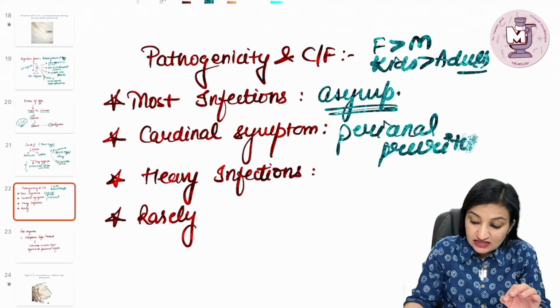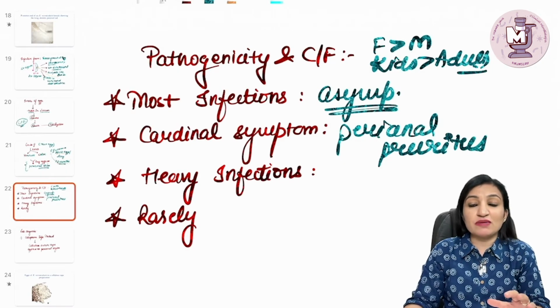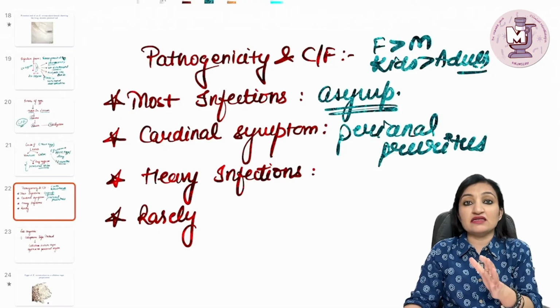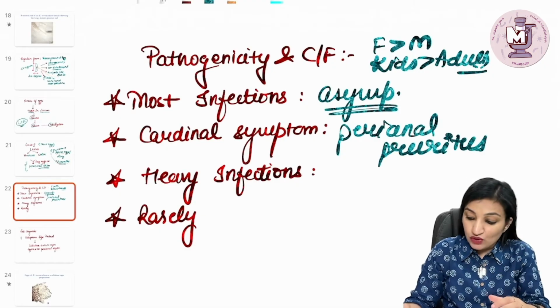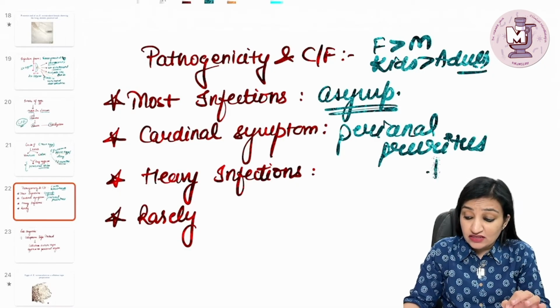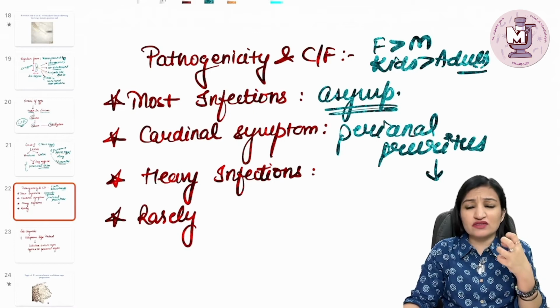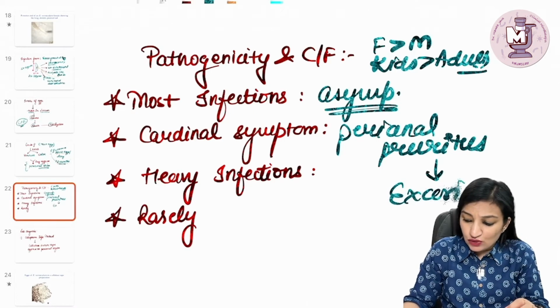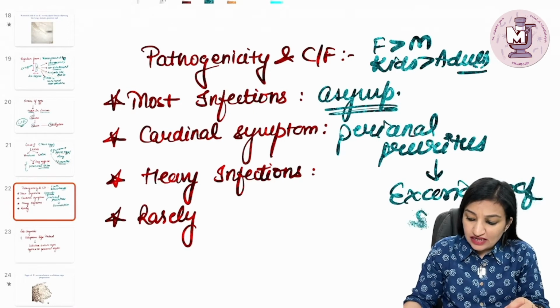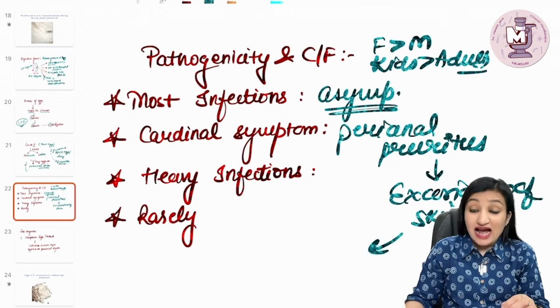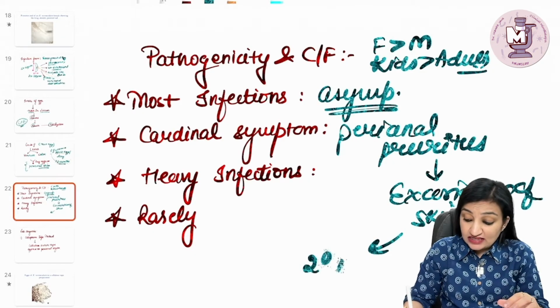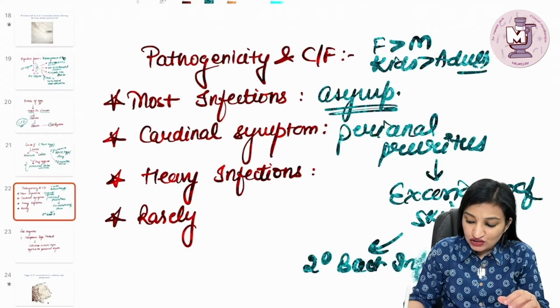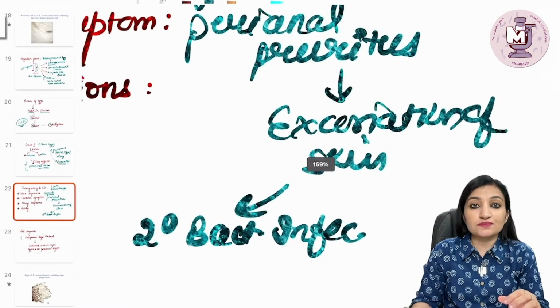There is intense itching because of the irritation induced by the eggs being laid in the perianal region by the gravid female. This perianal pruritus will lead to excoriation of the skin of the perianal region, and this in turn will invite what? Secondary bacterial infections. This is also pretty important.